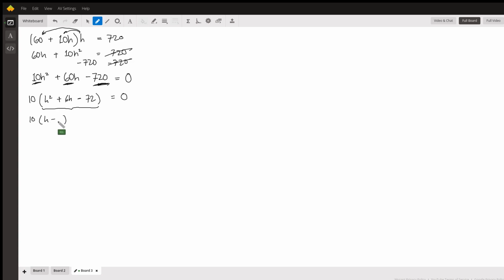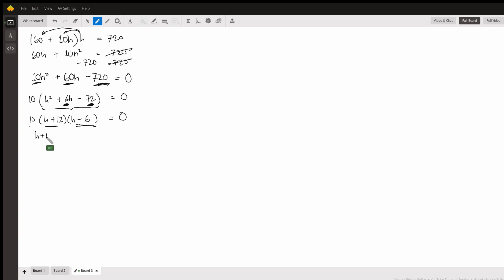We have a plus and a minus, which means that we have an H plus in one set of parentheses and an H minus in the other, and that equals 0. So now, how do we solve this? What two numbers multiply together to be negative 72, but then add together to be 6? That is actually going to be plus 12 and minus 6. So the 10 doesn't matter. If either one of these is equal to 0, this whole thing is going to be equal to 0. So what do we plug in?